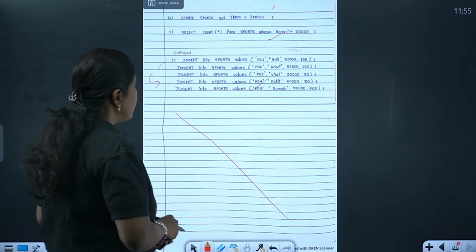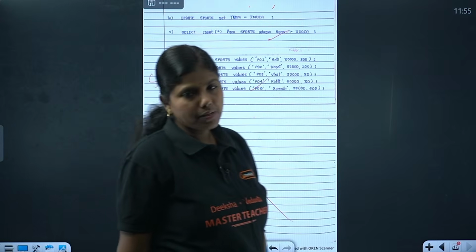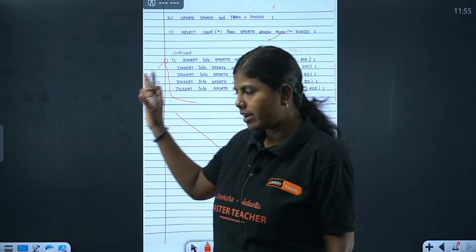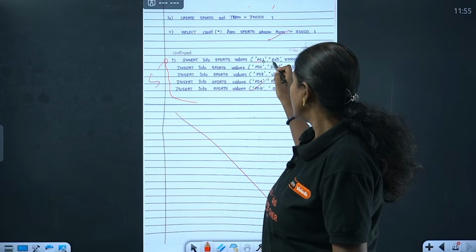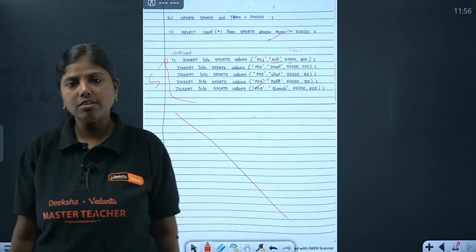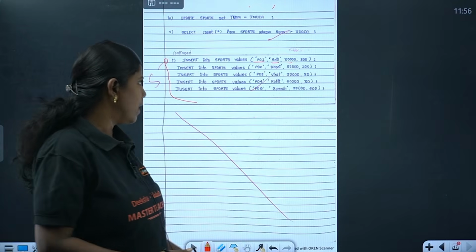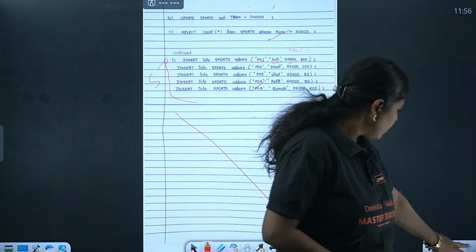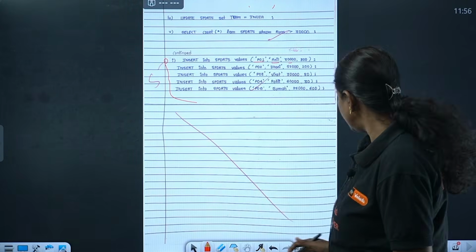She has written that, and then insert the values of the tuples. If they ask you, you can write so many tuples. Ensure that wherever char, varchar and date of birth, in general date, is there, put it in single quotes. Date should be in YYYY-MM-DD format. Okay, anything else? So that's all for today's session.